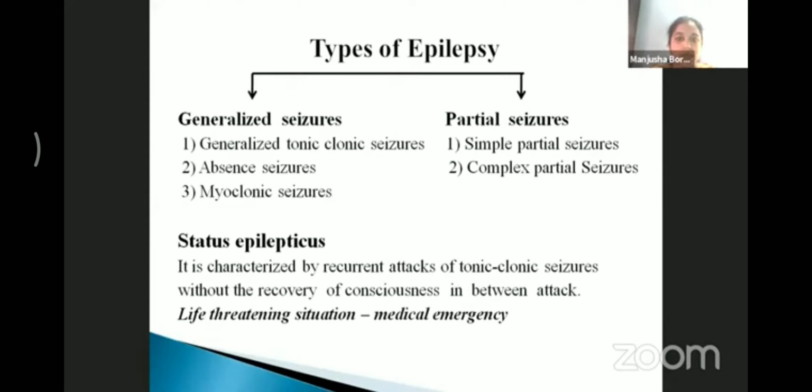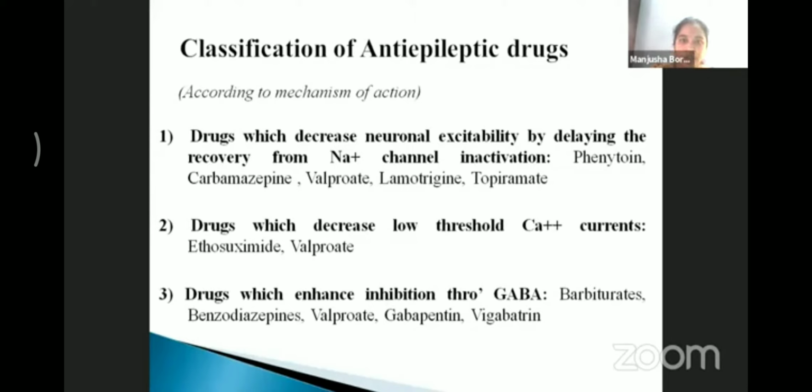You all are aware of the barbiturate and benzodiazepine mechanisms of action. They bind to the GABA receptor chloride channel, and benzodiazepine leads to an increase in the frequency of opening of the chloride channel, and barbiturate leads to an increase in the duration of opening of the chloride channel and results in hyperpolarization.